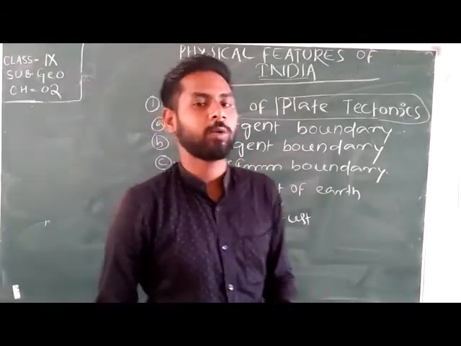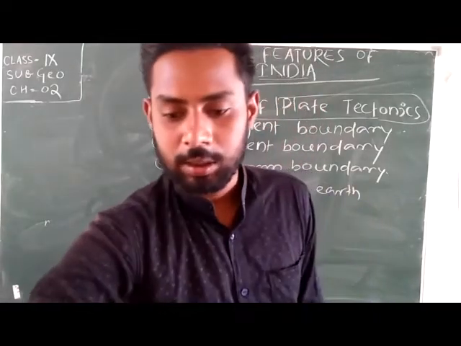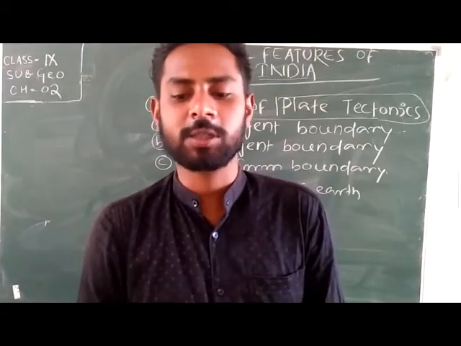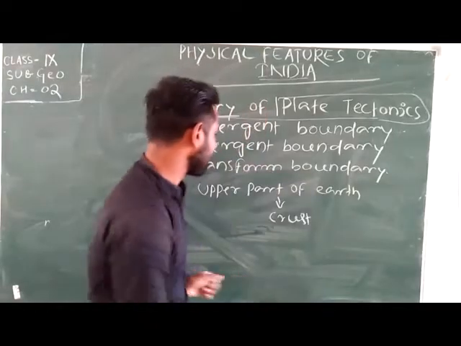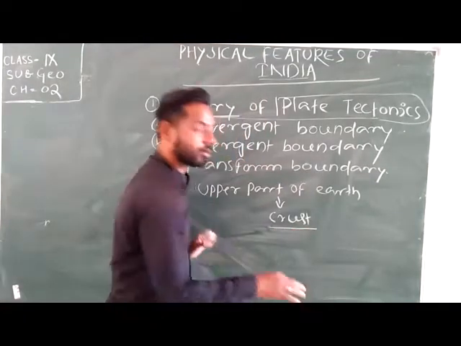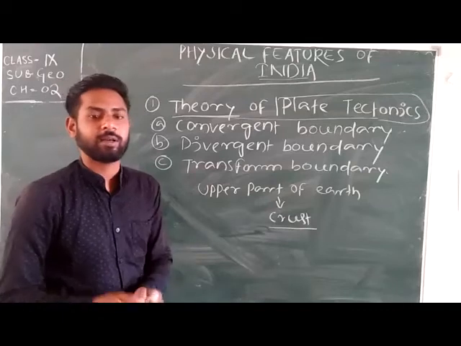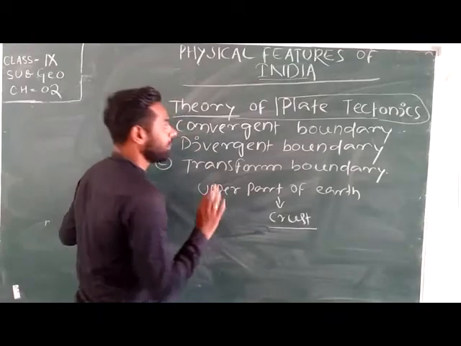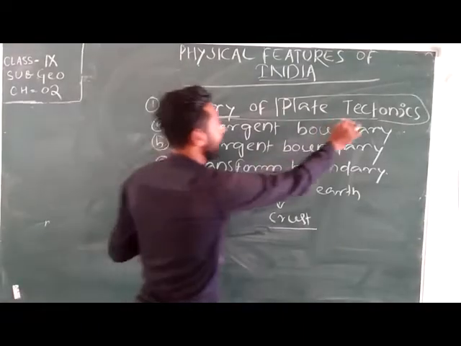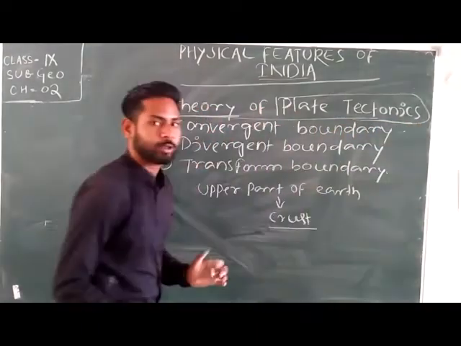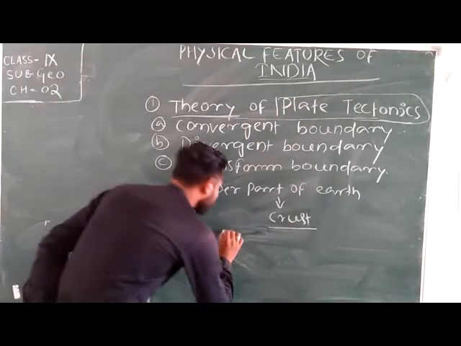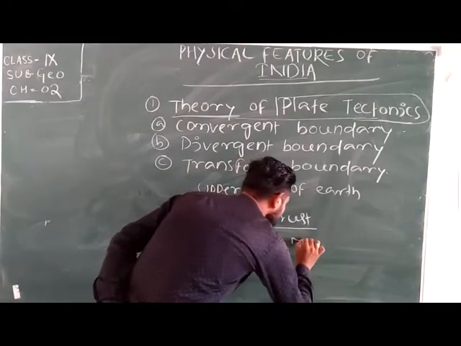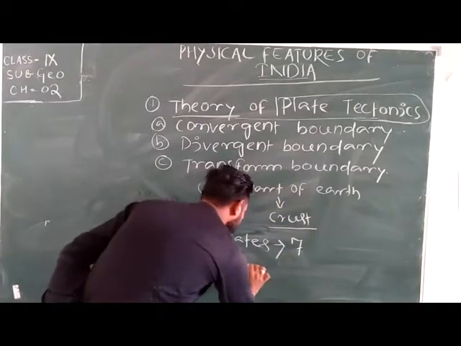The uppermost layer of the earth is known as the crust, divided into seven major and some minor plates called tectonic plates. Means the uppermost layer of the earth is divided into seven major and minor plates. And those plates are known as what? Tectonic plates. How many? Seven.